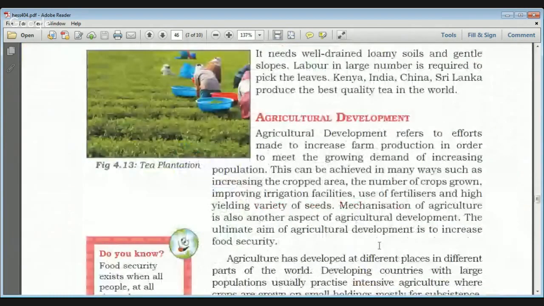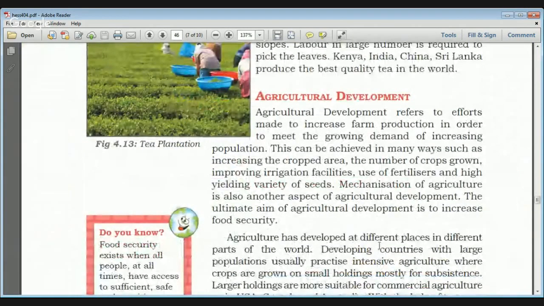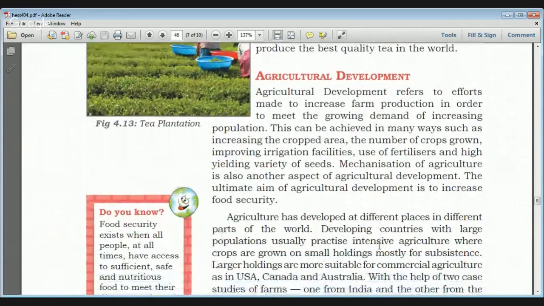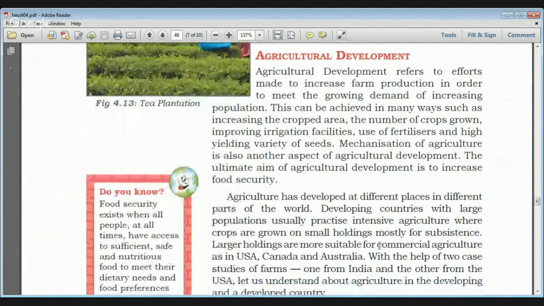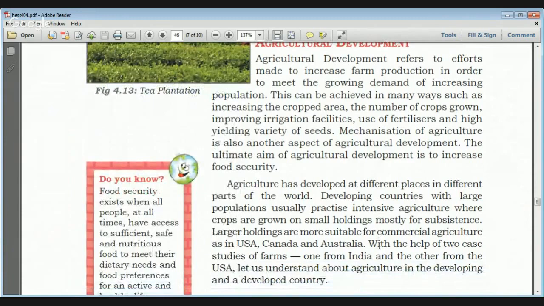Now we can see some things about agriculture development in India. It means the efforts made to increase farm production in order to meet the growing demand of the increasing population, and this can be achieved in many ways. To increase agricultural production, you can increase the crop area, you can increase the number of crops grown, and you can also improve irrigation facilities.